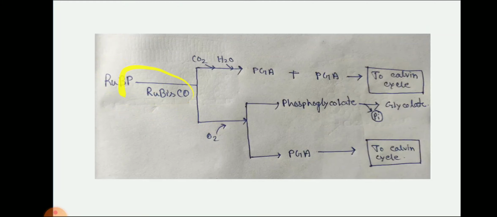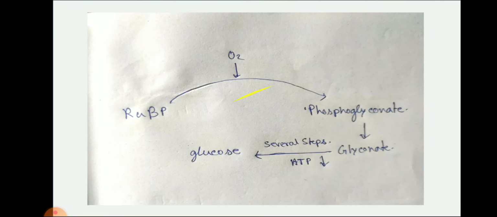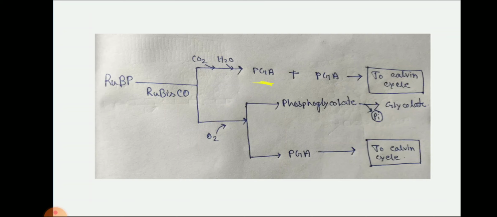RuBP plus Rubisco with carbon dioxide forms two molecules of PGA, phosphoglycerate, the stable molecule. That's why it is the C3 pathway. It enters the Calvin cycle and forms glucose.